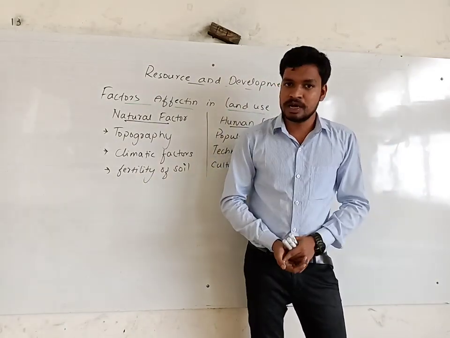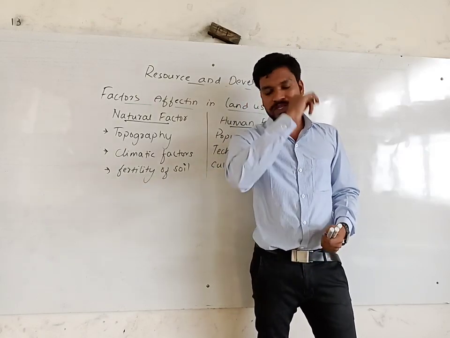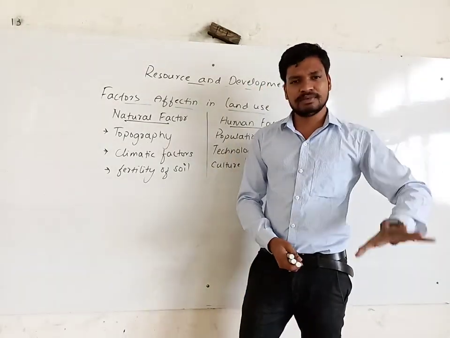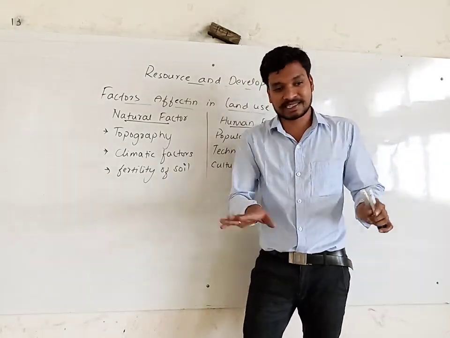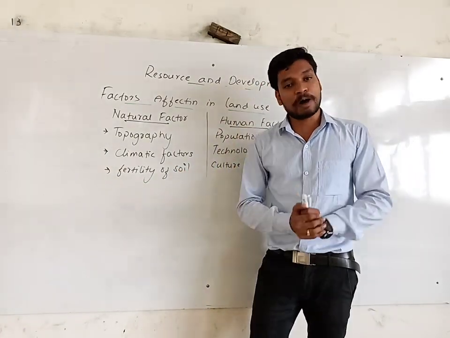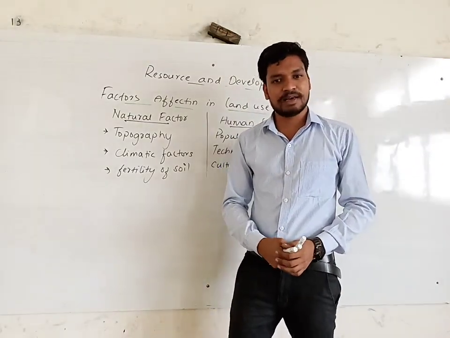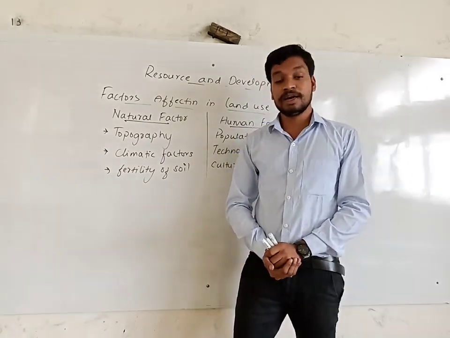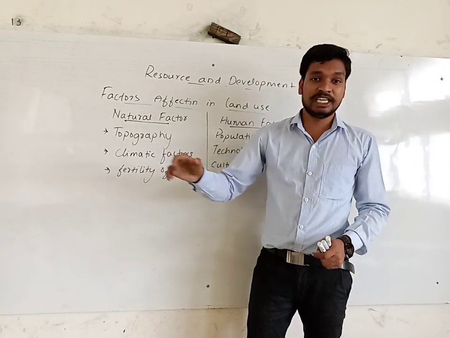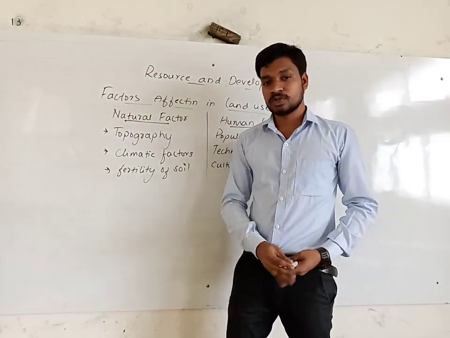Some people have constructed homes there in the mountain ranges. For example, in Jammu and Kashmir and Uttarakhand they have houses, but we cannot see as many as we have in Madhya Pradesh and Uttar Pradesh. In the northern plain, we have more population. In comparison, it is very less in the northern part of the Himalayan mountain ranges. Why? Because it's a very steep slope. We can construct a house, but it's very difficult for transportation and for agriculture and many other things. So for that reason we don't.